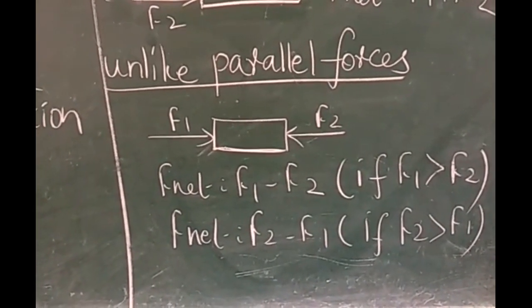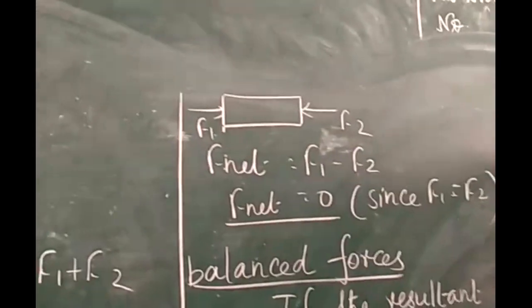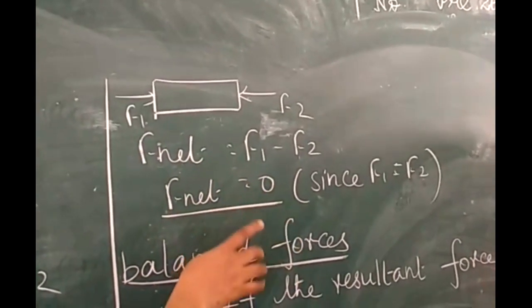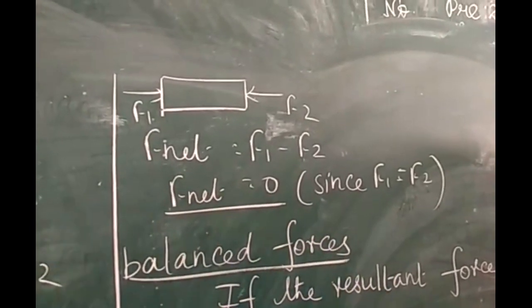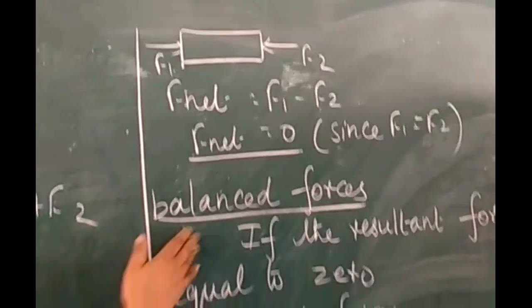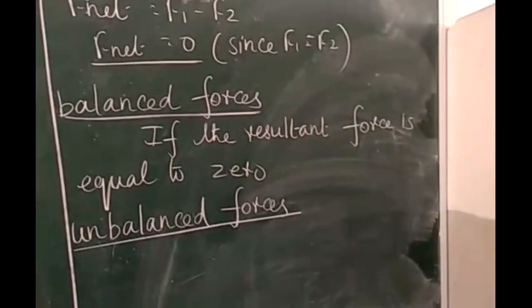Third one, parallel equal forces act in opposite direction. F1 and F2 move in opposite direction. F1 minus F2 is equal to 0, since F1 is equal to F2. So, if the resultant force is equal to 0, it is called a balanced force. If the resultant force is not equal to 0, these are unbalanced forces.